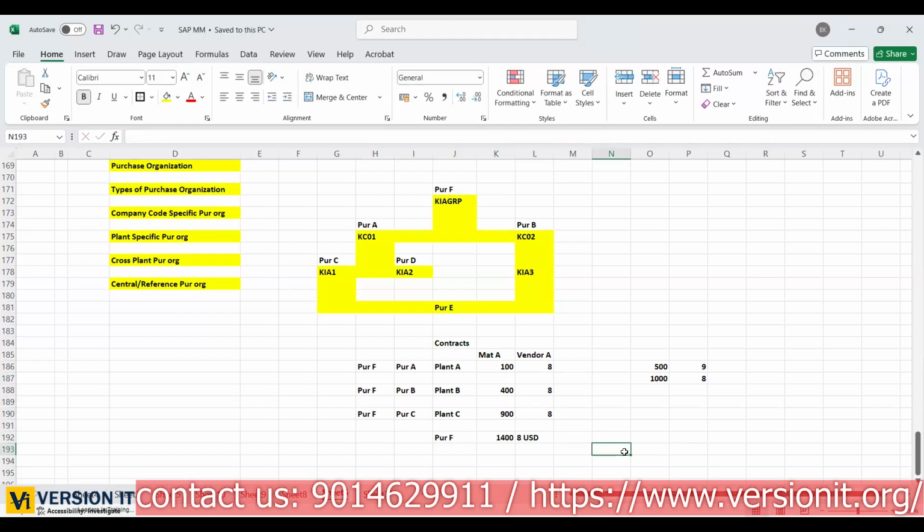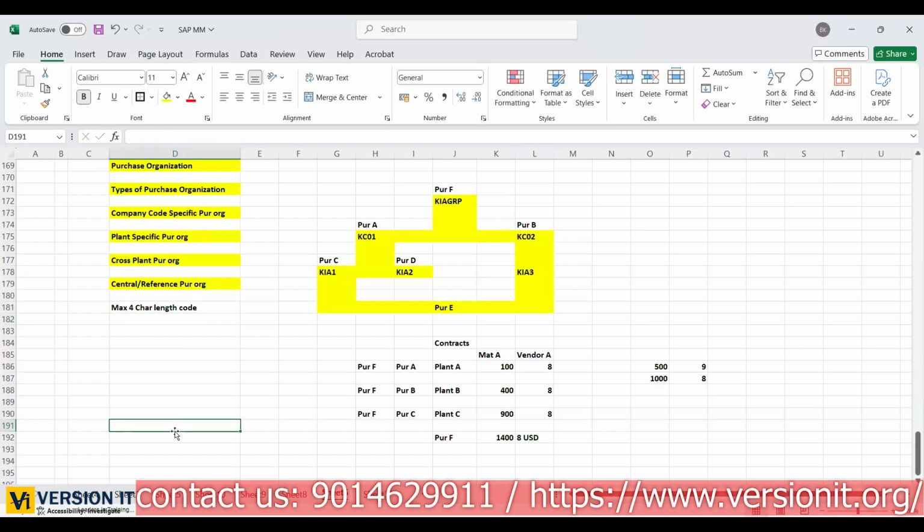Going forward, we have one more topic, contracts, and at that time we'll discuss in detail. Now we need to set up all these purchase organizations in the SAP system. If you want to set up any purchasing organization, a code of maximum 4 characters in length is required.